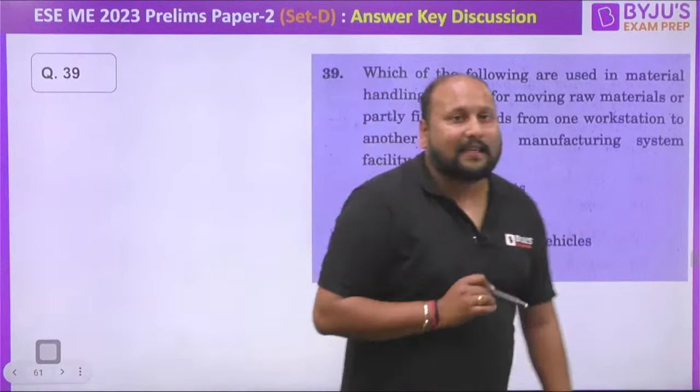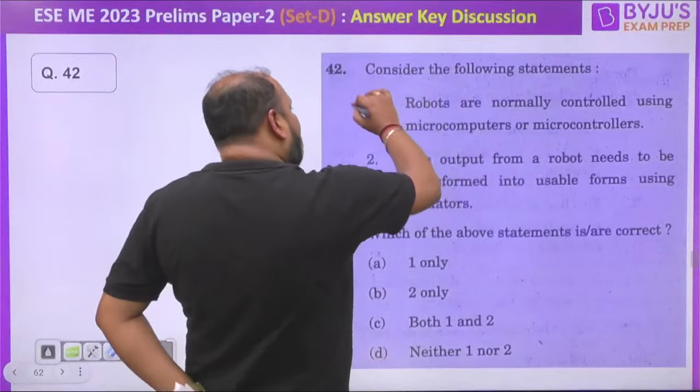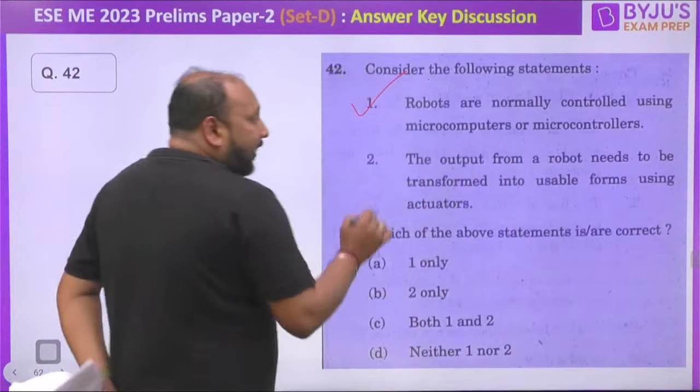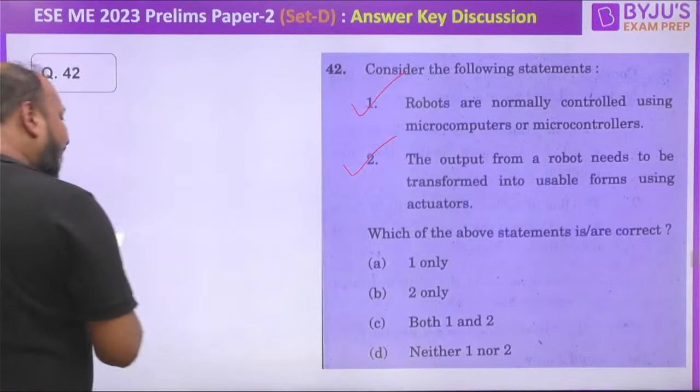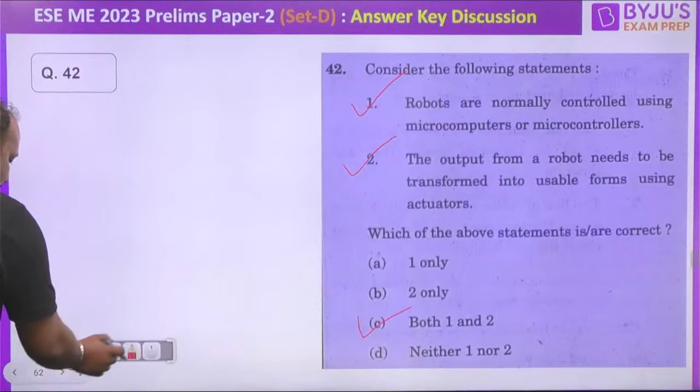Next question. Robots are normally controlled by using microcomputers and microcontrollers. Correct statement. The output from the robots needs to be transformed into usable forms using actuators. Absolutely right. So we are getting option C, both 1 and 2, as the correct answer. Next question on your screen is from fluid mechanics.